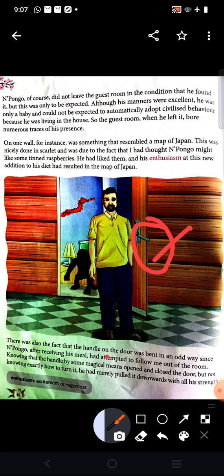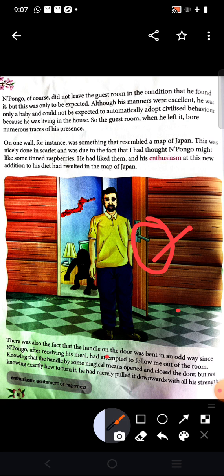So when the author provided the food to Pongo, Pongo used to follow the author. He used to come with him. While he was coming towards the author, he might have touched the handle very badly.